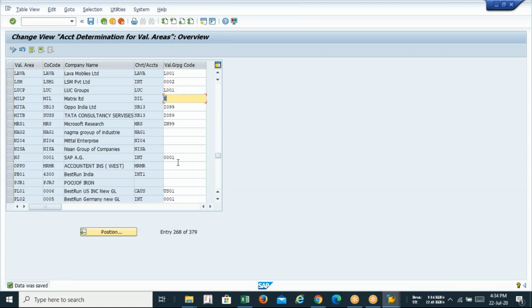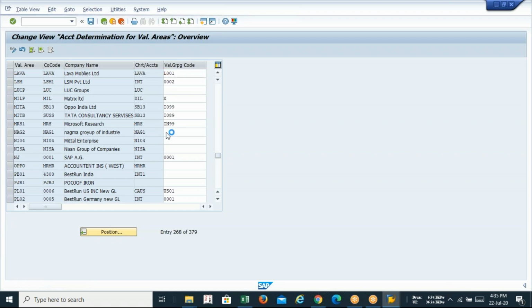Say for example, this NI01 is also mine, so I'll be just putting L001. I'll be selecting those plants which are assigned with my company code and put all of them in this group. But here I have only one plant, that is LAVA, and I have selected the valuation group called L001.